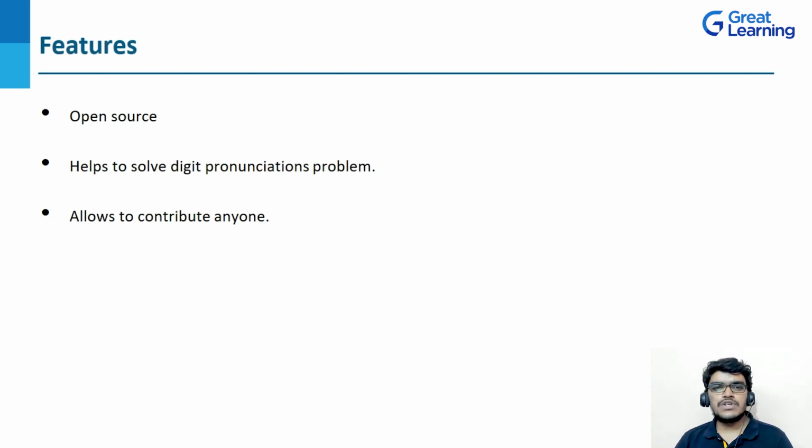Now coming to the features, this dataset consists of 4 speakers and 2000 recordings. And as I already told you, it's an open source dataset, so anyone can contribute and it will grow over time. And also it helps to solve the digit pronunciation problem. So this is the basic idea about the free spoken digit dataset.